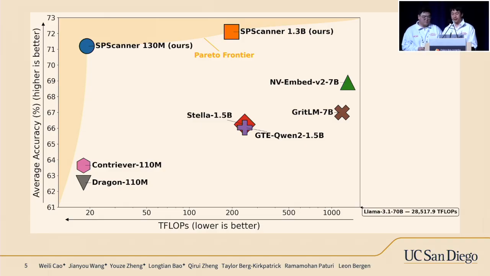As you can see here, our method in the blue circle and orange square achieved better peak performance with better efficiency than the alternative methods, taking into account the global context efficiently. For example, our 1.3 billion parameter model is more accurate than the 7 billion parameter NV-Embed model, while being over 6 times more efficient. This is the efficiency and accuracy we were aiming for. I'll pause for a few seconds here for you to take a look at the figure.